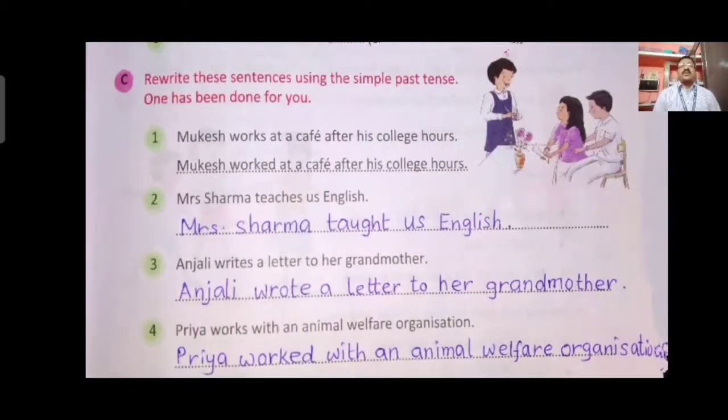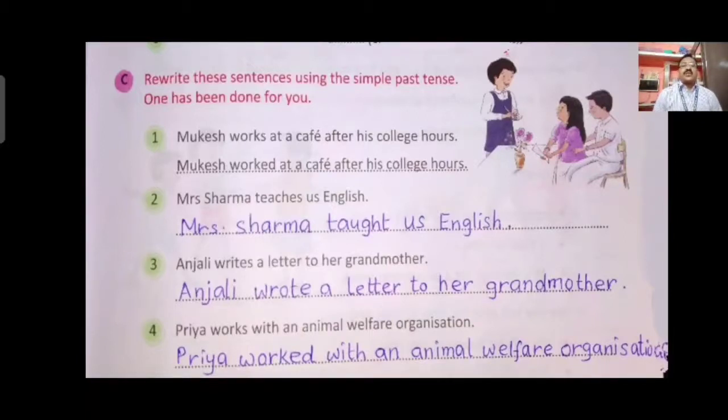Third one, rewrite the sentence using the simple past tense. One has been done for you. Mukesh worked at a cafe after his college hour. Here we have to write the past form of the verb work. Mukesh worked, ed, worked at a cafe after his college hour. Second one, Mrs. Sharma teaches us English. Teaches past tense is taught. Mrs. Sharma taught us English.